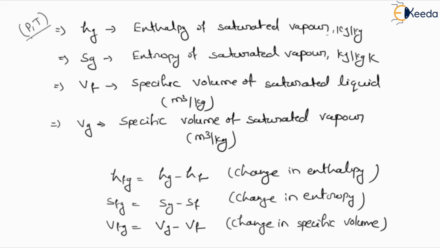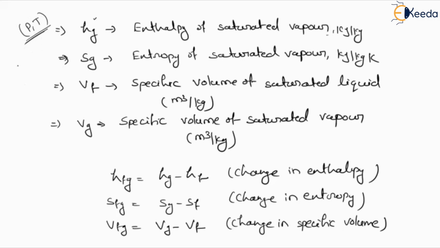So on the basis of these basic thermodynamic properties, you have to define these terms related to saturated liquid or saturated vapor. Each and every property is given in the steam table. The values of these properties are given in the steam table, and you have to define them on the basis of the given basic values of the properties of the substance, either in liquid condition or in gaseous condition.